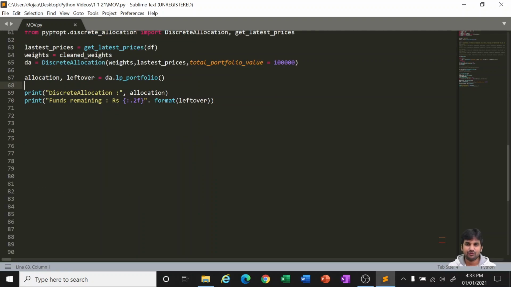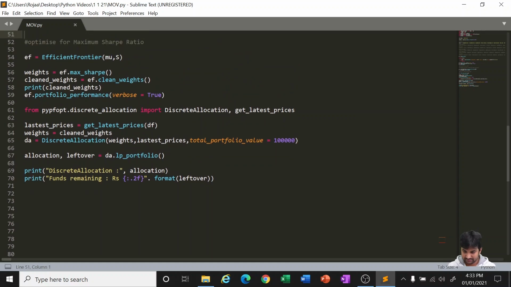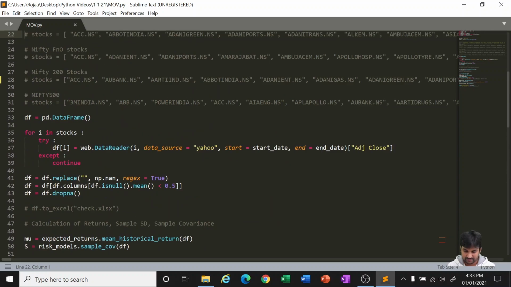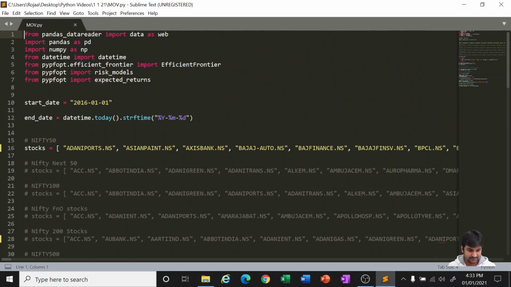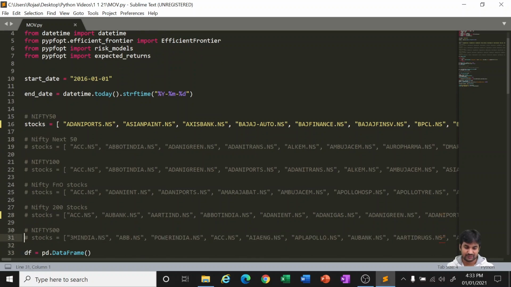I have made very few corrections like spelling errors and all. I have corrected my coding, and also for the benefit of all of us, I added a few more stock lists like Nifty 50, which we have already added. And then I have added Nifty Next 50, 100, FNO stocks, 200 stocks, 500 stocks.